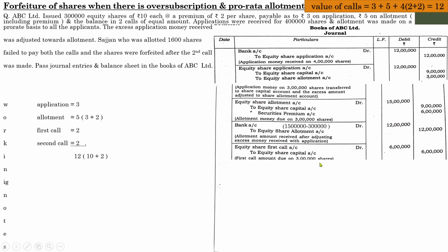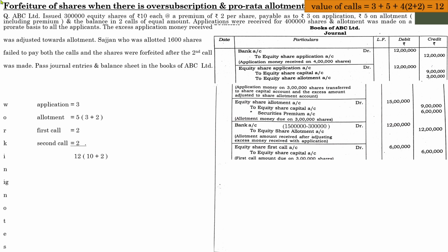First call amount due on 3 lakh shares. So first we pass the due entry, after that the payment entry. Before you directly jump on to the payment entry, remember to read the question very wisely. This is a situation of pro rata, oversubscription as well as forfeiture. When does the company follow forfeiture of shares? Whenever there is a default in payment.